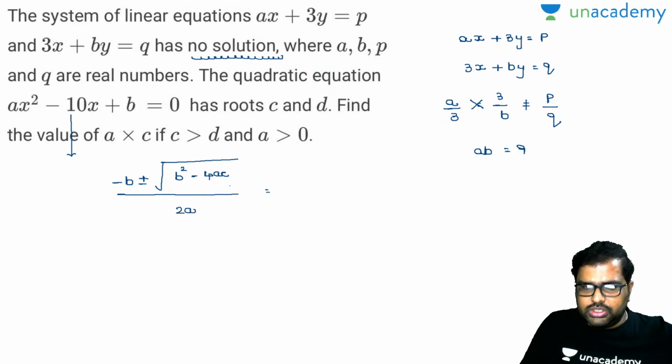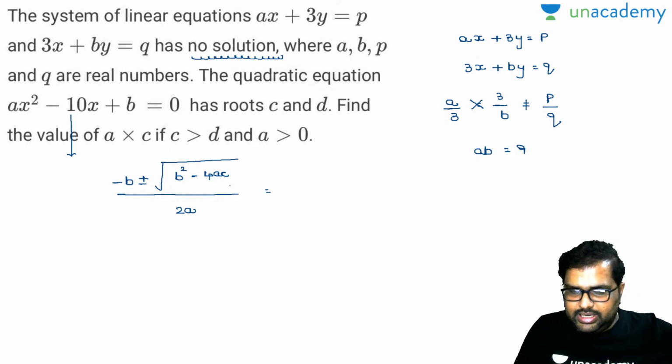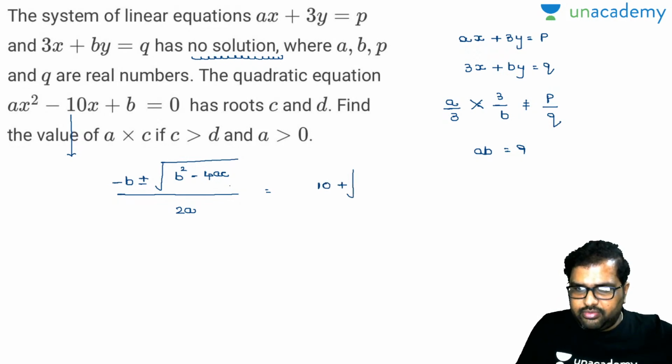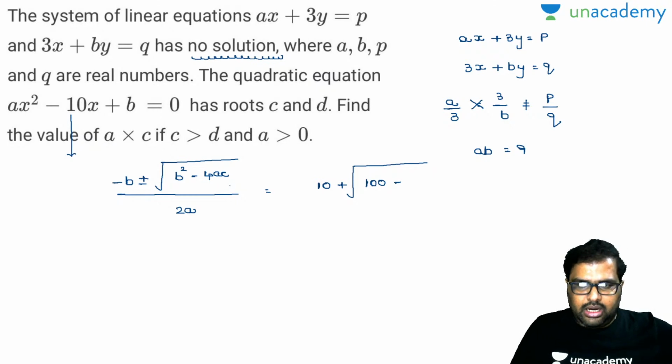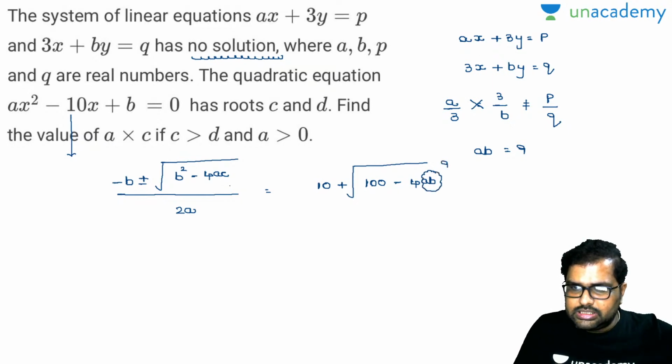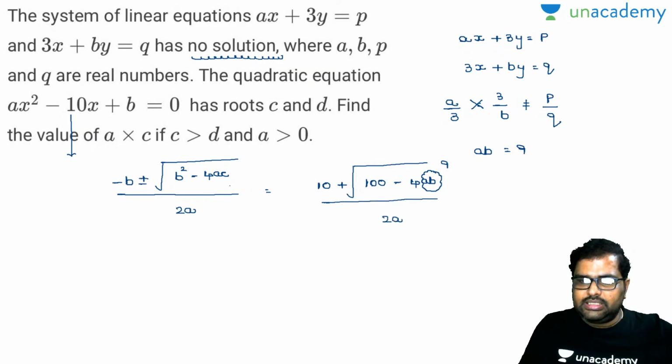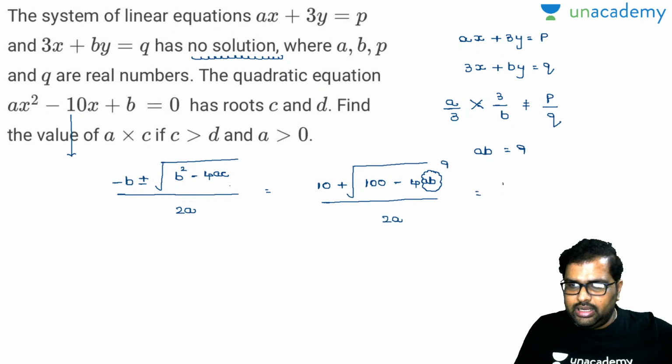So I'll write down the positive root, right? See here, in the place of b, it is minus 10. Minus 10 into minus 1 will be 10, plus root of minus 10 into minus 10 will be 100, minus 4. a is nothing but a only, b is nothing but ab, c is nothing but b. So in the place of ab, can I substitute 9 there? Yes. So divided by 2a. Finally 100 minus 36 is 64, its root will be 8, so 18 by 2a, so 9 by a will be the root there. Am I right or wrong?